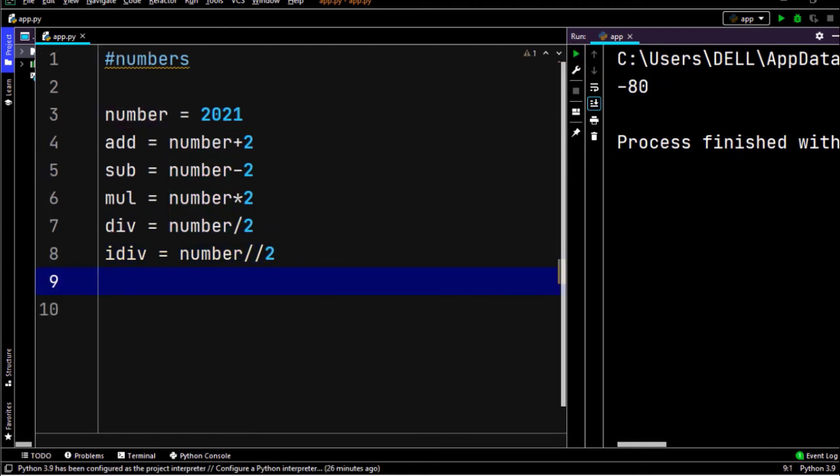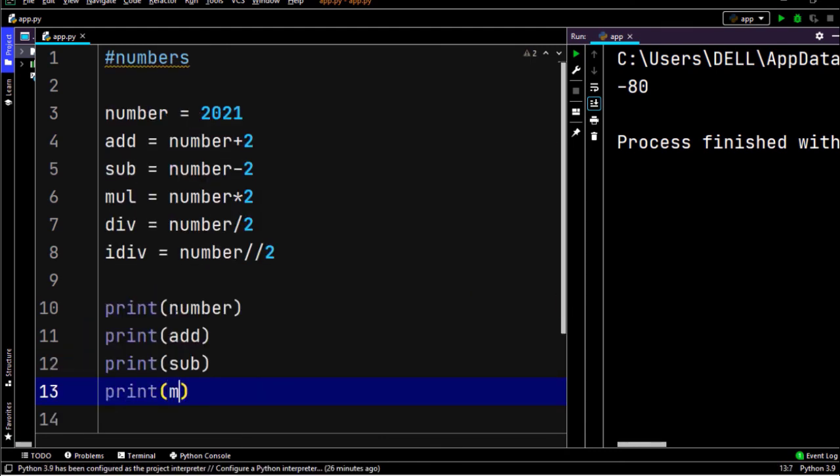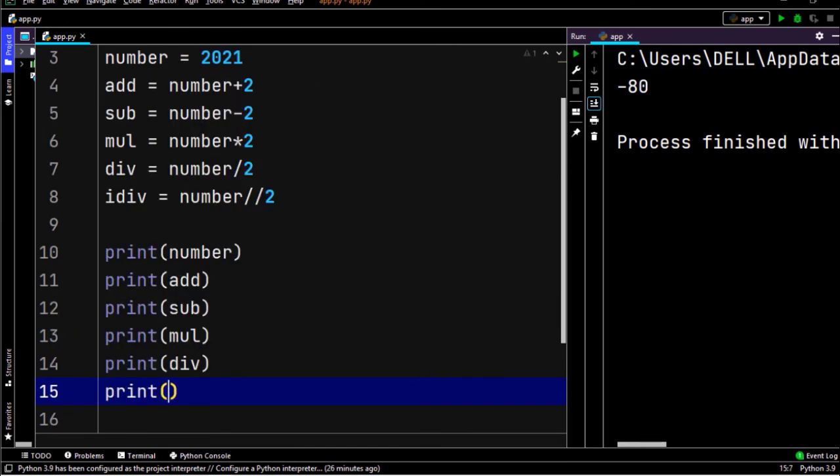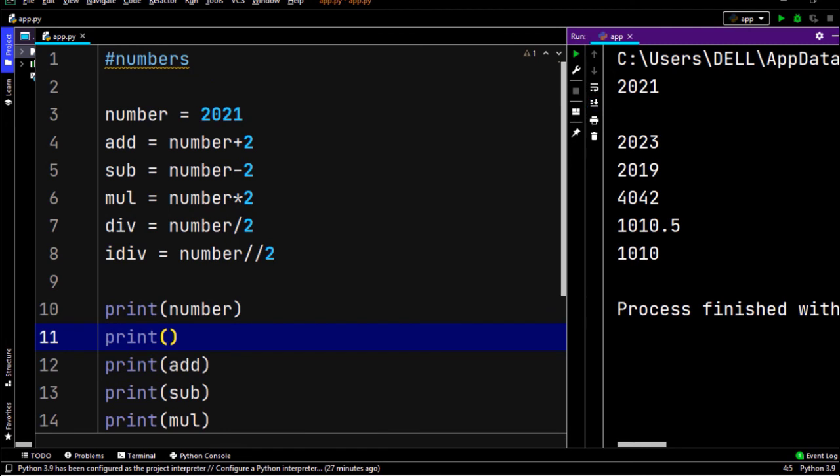Now when you run all these things and print out all these numbers: number, add, sub, multiplication, division, and int division. Now that's the year, 2021. When you add 2, multiply by 2, and then divide, as I said before, it gives a floating point. That's a float division. And when you put a double slash here, that's an integer division.